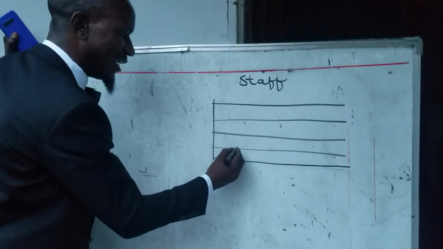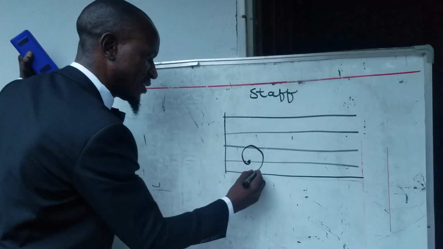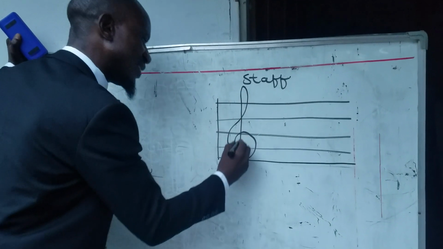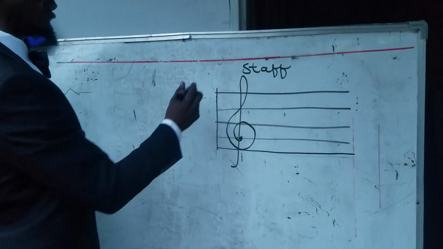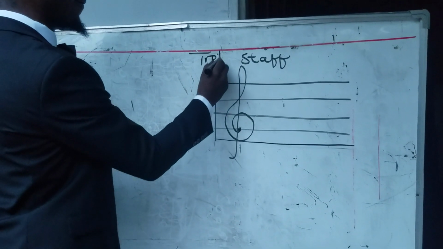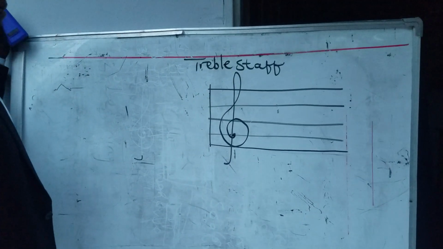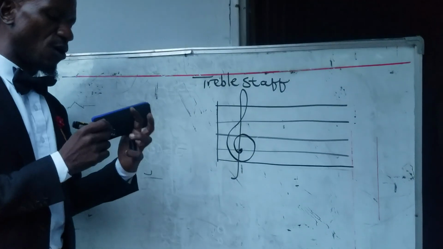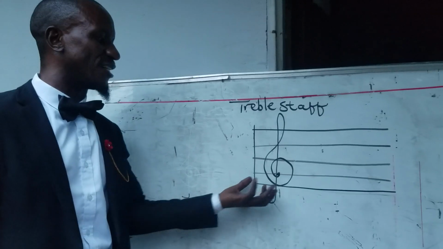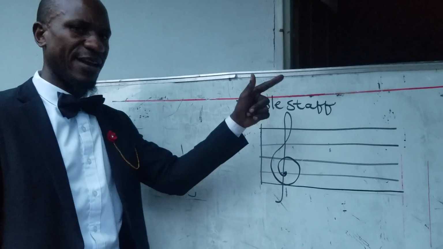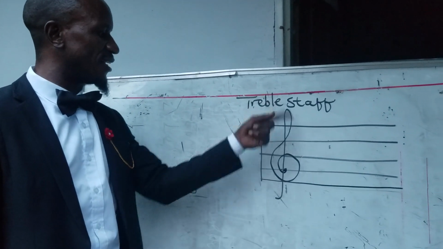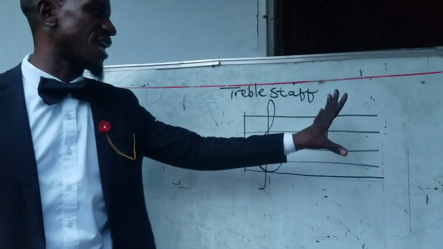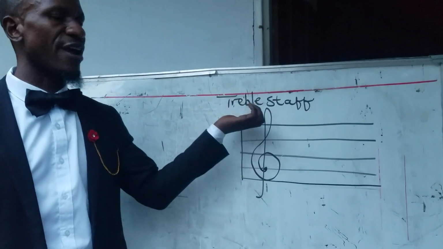treble clef and put it there on this staff, it will now be called a treble staff. This staff now becomes a treble staff because it is now carrying the treble sign, the treble clef. Therefore, this staff is now called a treble staff.